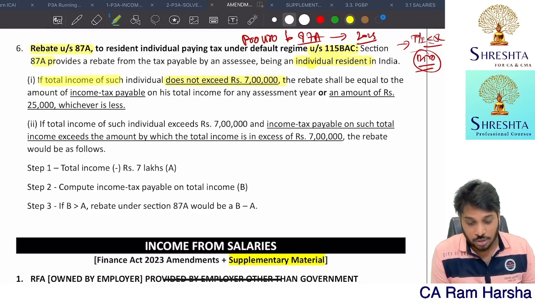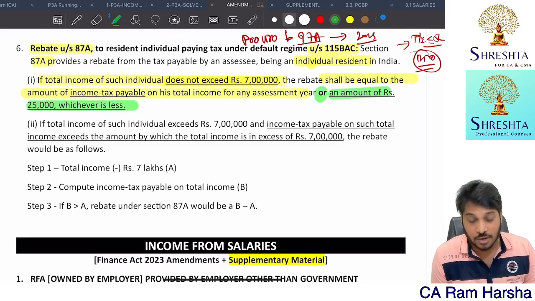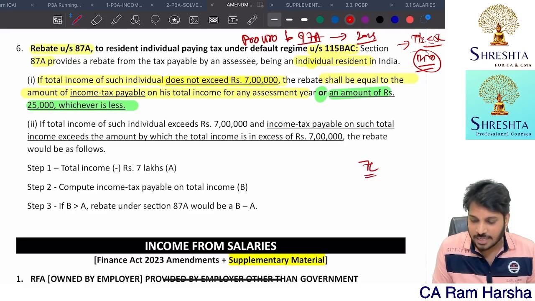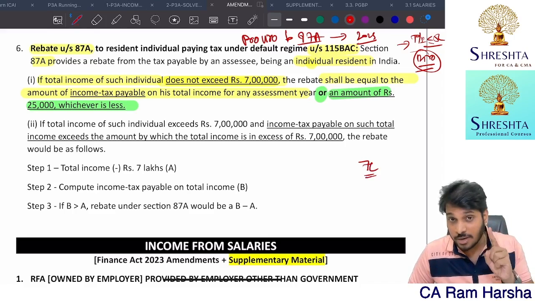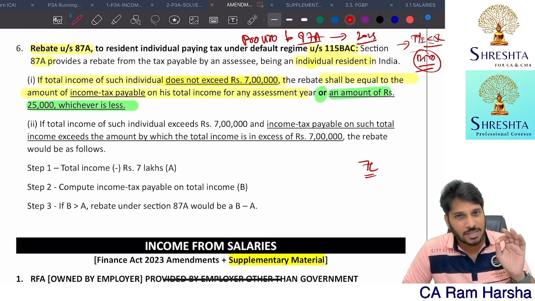Getting it? If the total income of an individual does not exceed 7 lakh, the rebate shall be equal to tax payable or 25,000, whichever is less. Remember, in this default tax regime, you don't have separate limits for normal citizen, senior citizen, super senior.